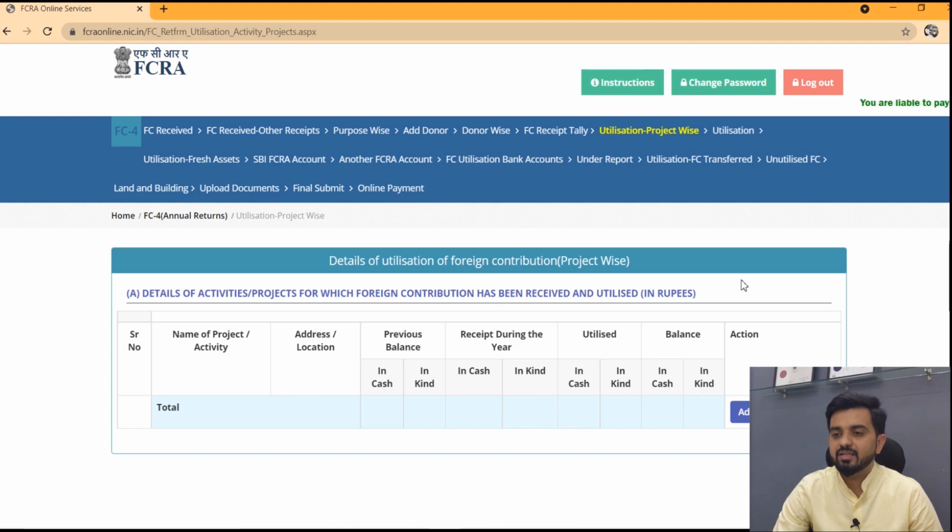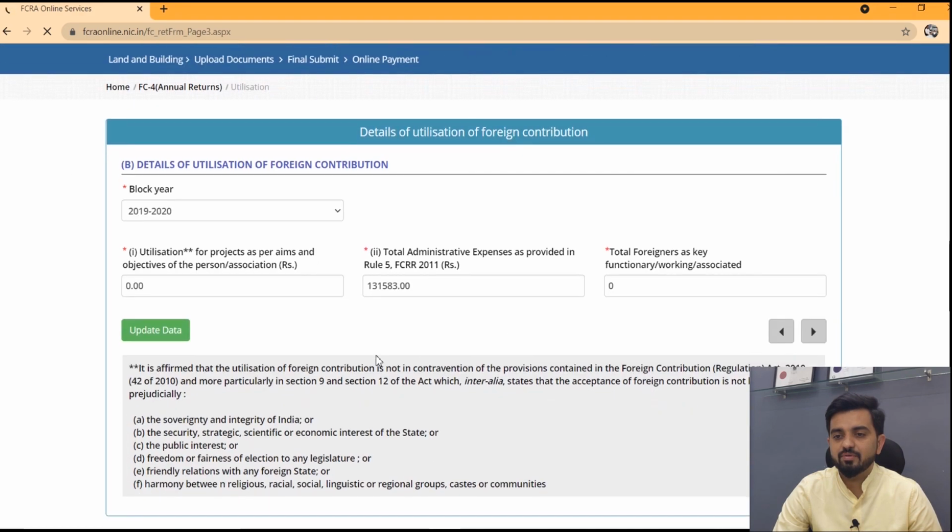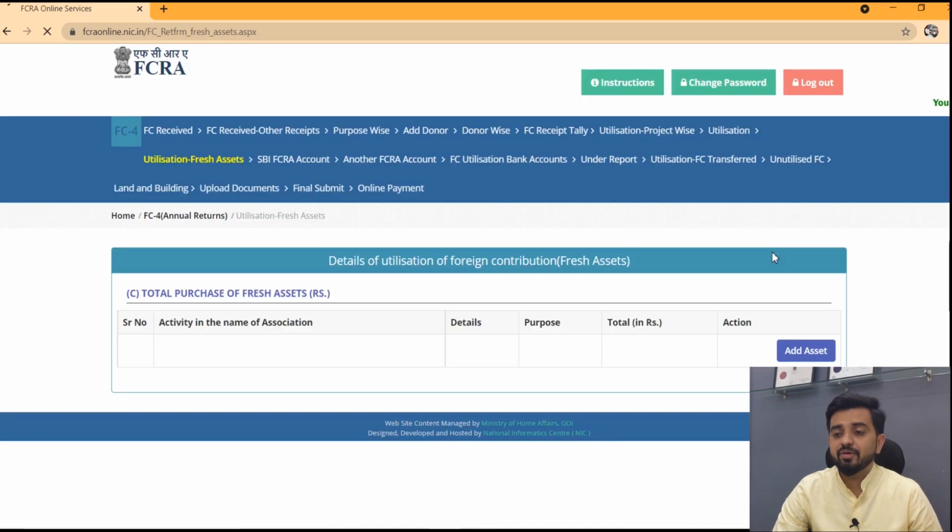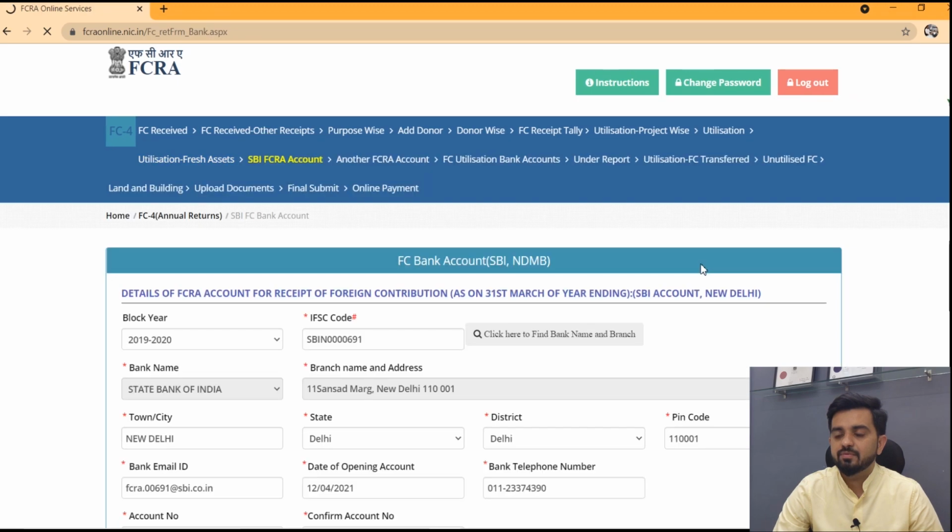Okay, so the next tab is for project wise foreign contribution details. This is the utilization tab where you have to bifurcate the expenditure utilization into capex or administrative expense. Update the data and move forward. This is a tab where you have to put the assets addition. I mean, if any fresh assets have been purchased during this financial year, then you have to put them.